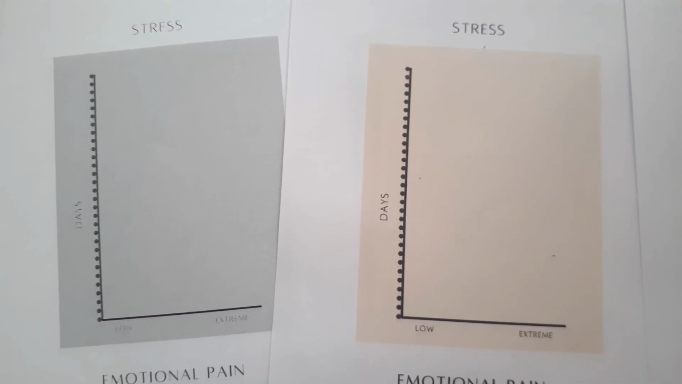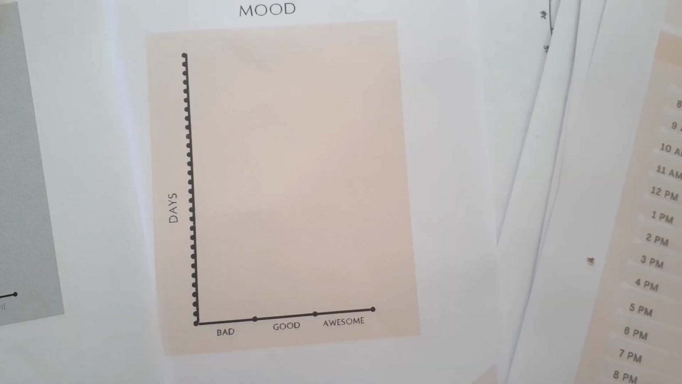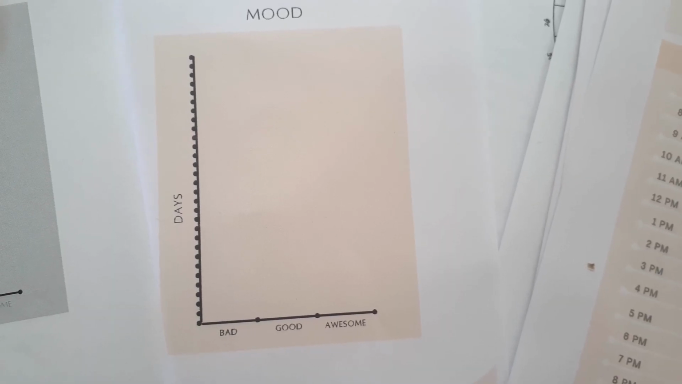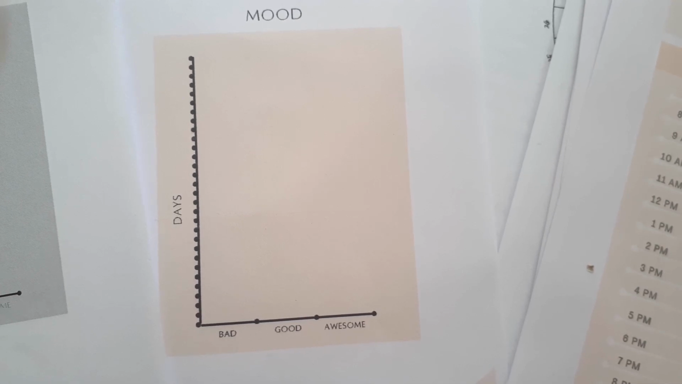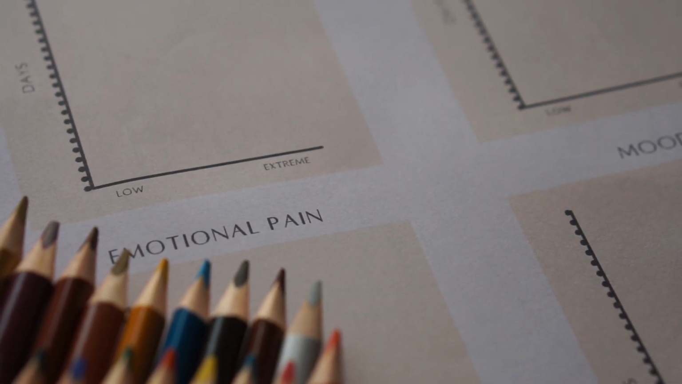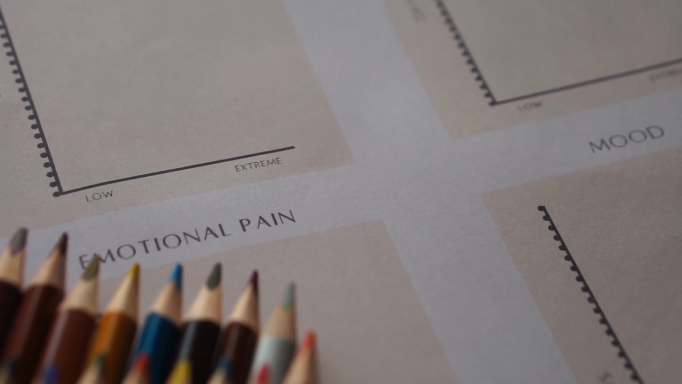If it is low on the first day of the month, then you will point out at low. If it is extreme the next day, then you are going to draw the line till extreme. Same thing for overthinking and emotional pain. But the mood category is a little bit different, because on the x-axis I have added bad, good and awesome. So according to your mood you are going to draw the line. First day your mood is awesome, second day your mood is good, third day your mood is bad, like this way.